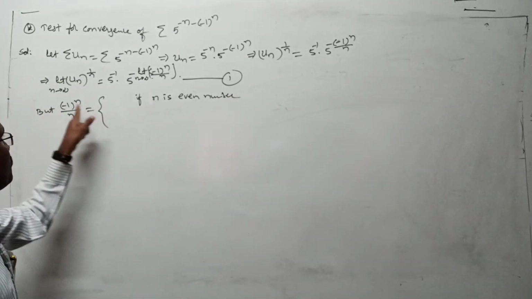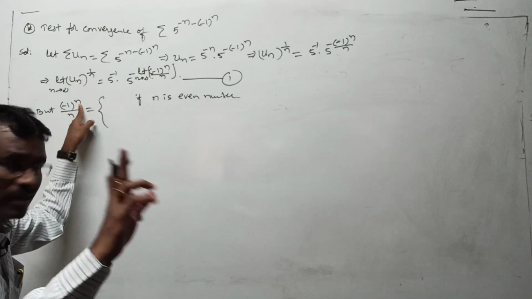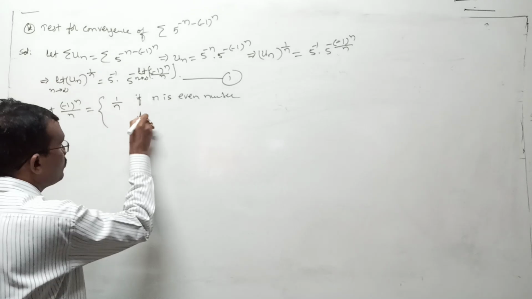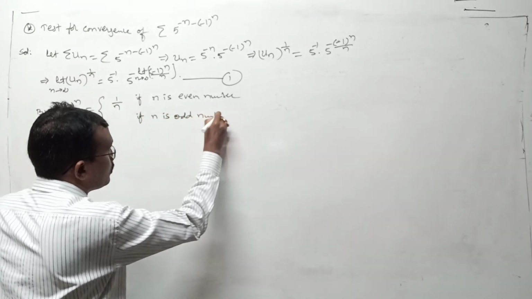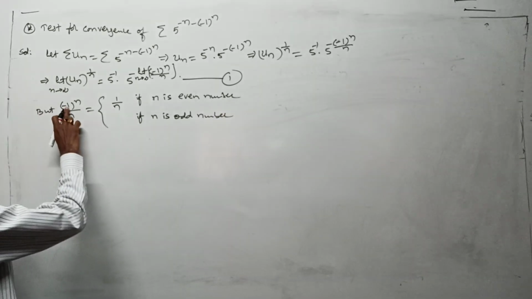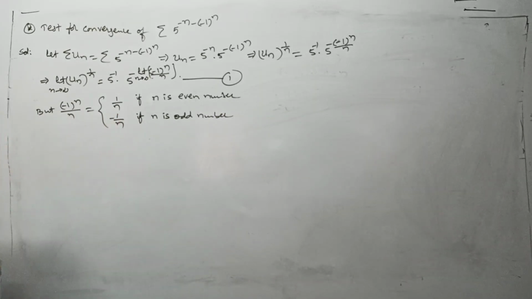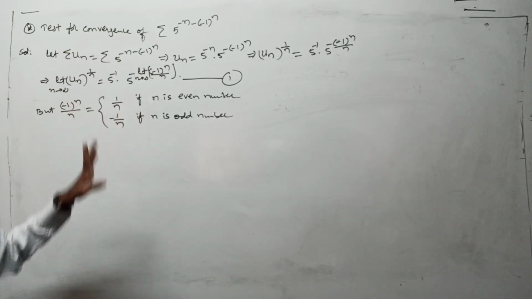If n is an even number, minus 1 to the power of an even number is 1, or not? It is 1 by n. If n is an odd number, minus 1 whole to the power of n is minus 1, so it is minus 1 by n. Any problem? If n is even, this is 1 by n; if n is odd, this is minus 1 by n.